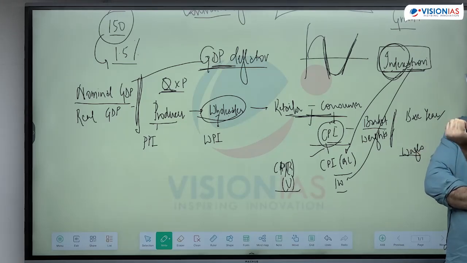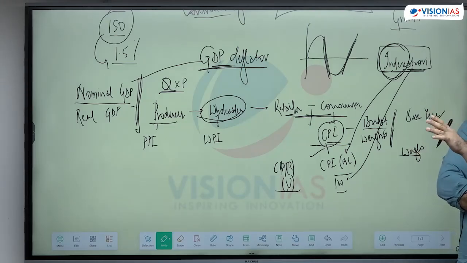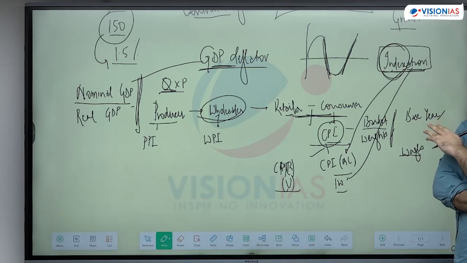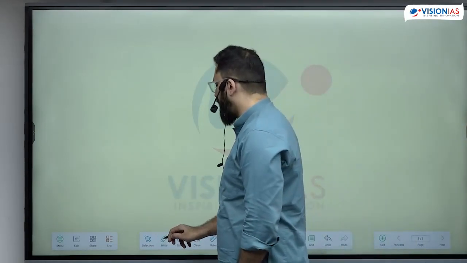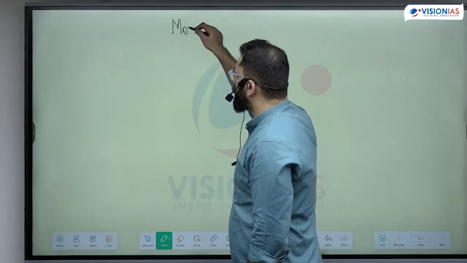It's difficult to control the supply side. This is why administrative measures are used to control the supply side inflation. Now we started with the concept of money. How the money has evolved, is that clear?